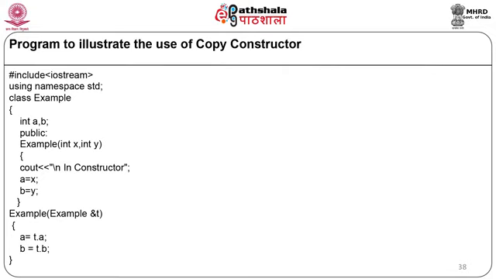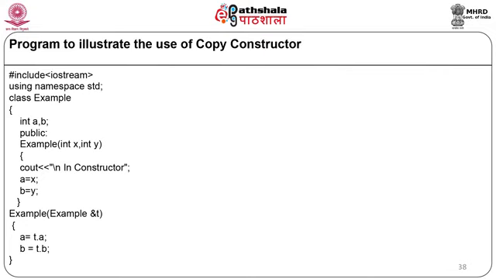Here we are defining one parameterized constructor, Example. It will take two parameters, integer x comma integer y. The value of x is assigned to a, a equal to x, and the value of y is assigned to b, b equal to y, and we are displaying a statement with cout inside the constructor.